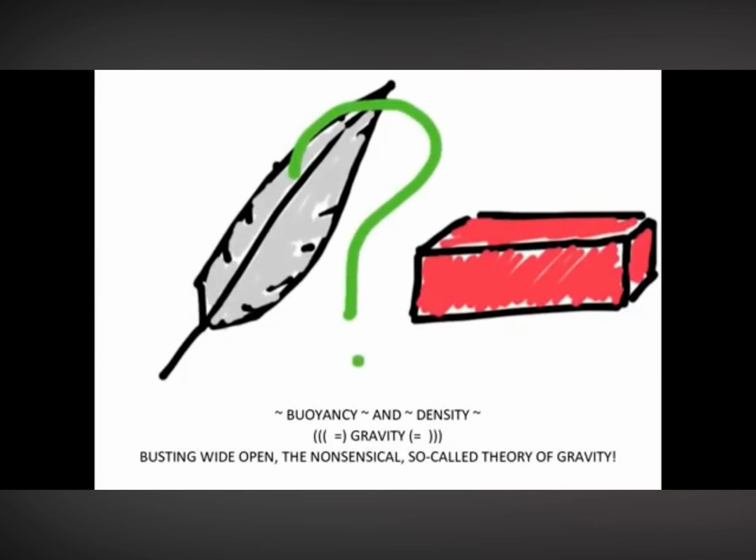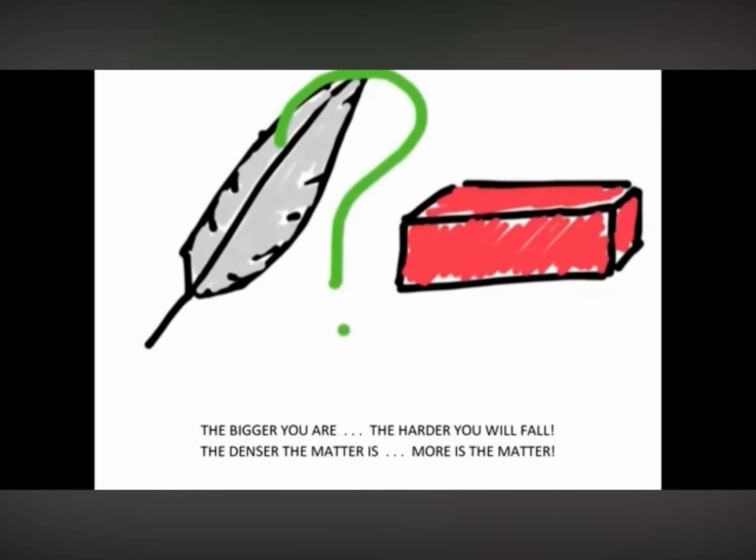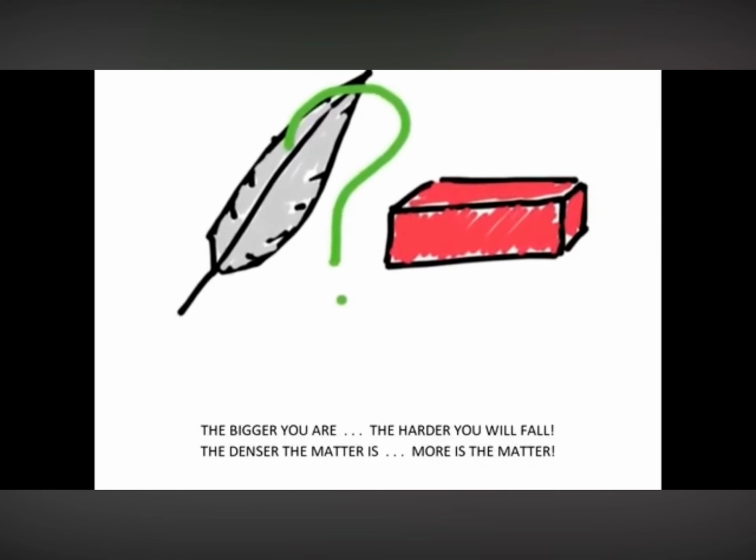Which is heavier, a pound of feathers or a pound of bricks? This is a classic trick question, and I'm sure you know the answer to it. They each weigh a pound, and so they are the same weight. But there is something different about a pound of feathers and a pound of bricks. A pound of feathers will take up much more space than a pound of bricks. But why is that? Well, a pound of feathers would be much less dense than a pound of bricks would be.